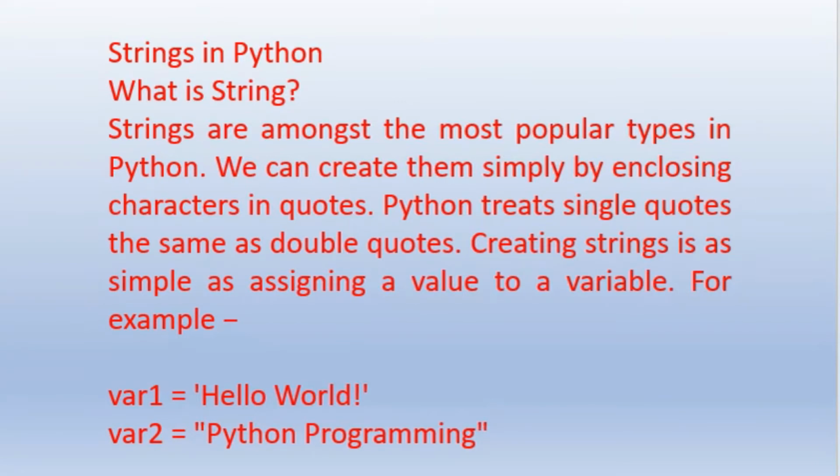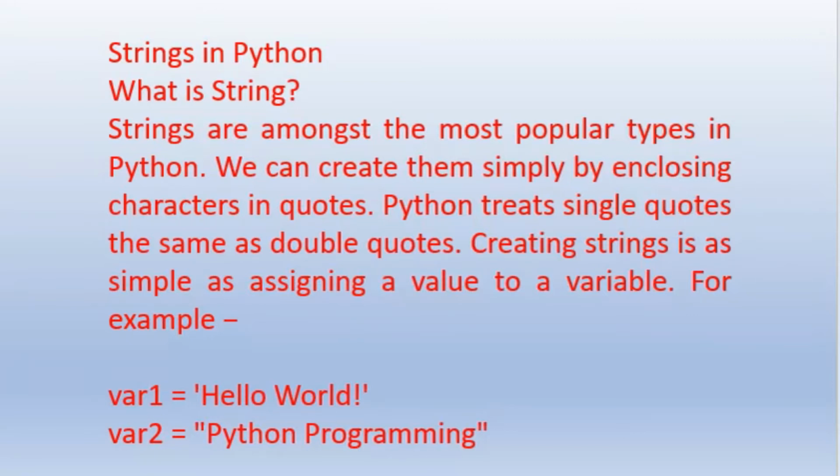Fine. Now, what are strings? Strings are the most popular data type in Python. We can create them simply by enclosing characters in quotes. In one word, you can say it is a collection of characters, maybe numbers, maybe alphabets, or both, or some special characters may also be included. Suppose 254 comma Hillcard Road is a string. It has to be within double quotes, as you can see here. Var1 and var2 are also there.